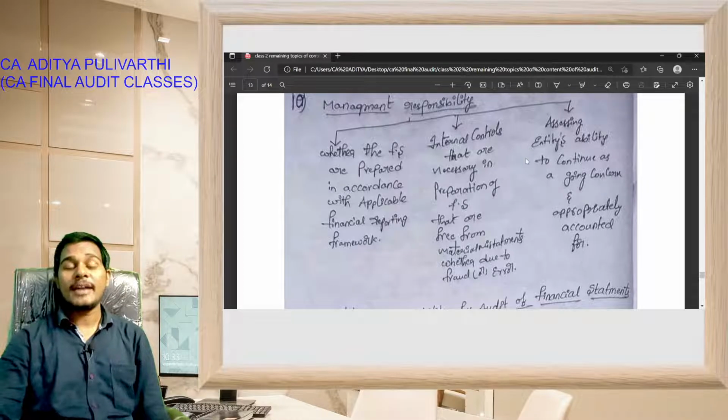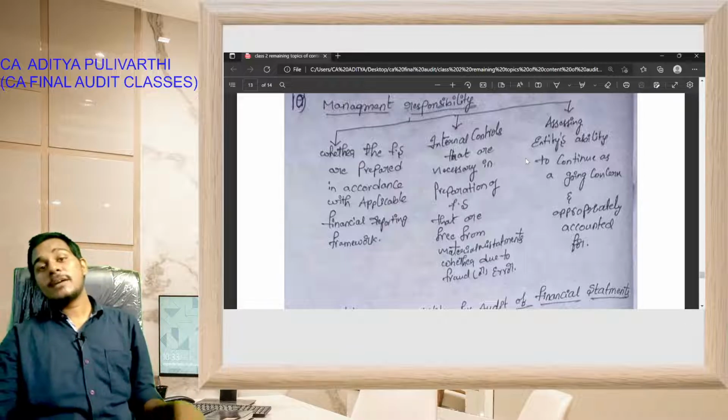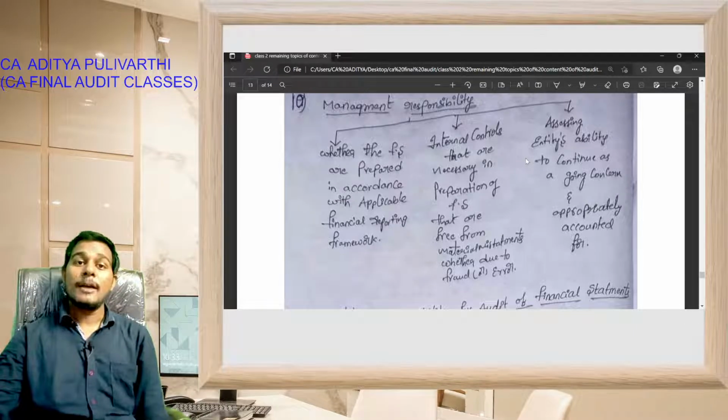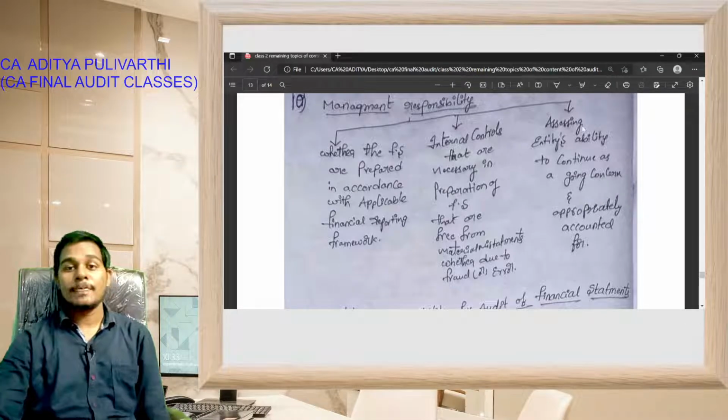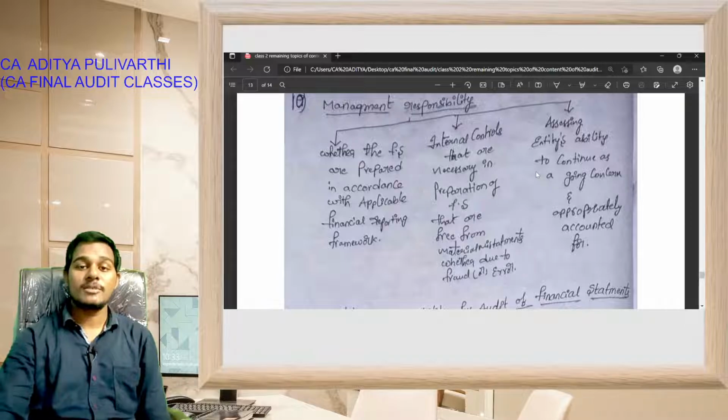Okay students, the management also should assess the going concern basis. If the management has material uncertainty and has still implemented the going concern basis of accounting, then it is not a correct, appropriate method of accounting. In such cases the management should discuss the material uncertainty with the auditor, then the auditor will provide it in the material uncertainty related to going concern paragraph in the audit report. Okay students, assessing the entity's ability to continue as a going concern and appropriately accounting for it should be checked by the management. It is the responsibility of the management.